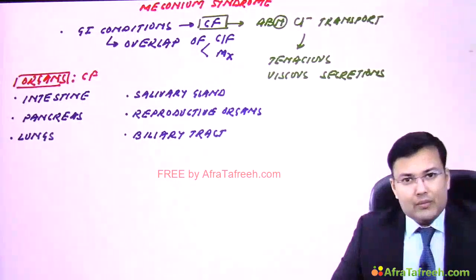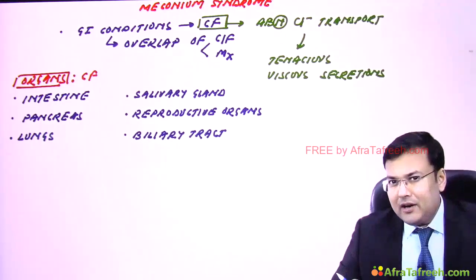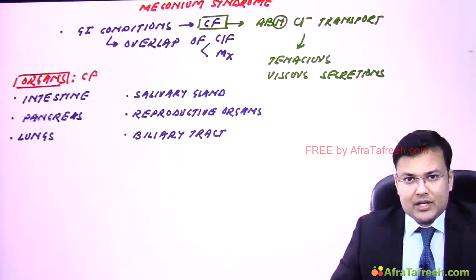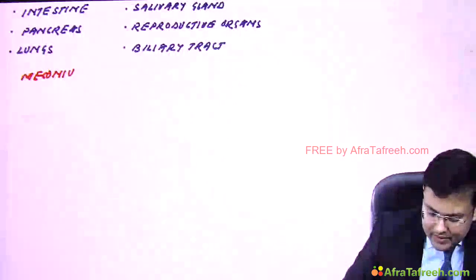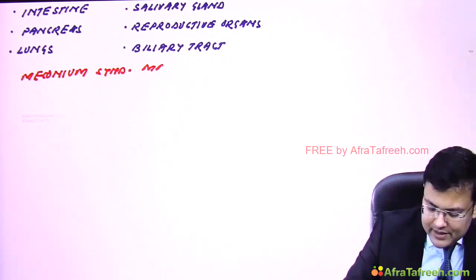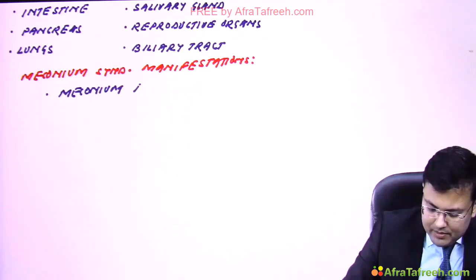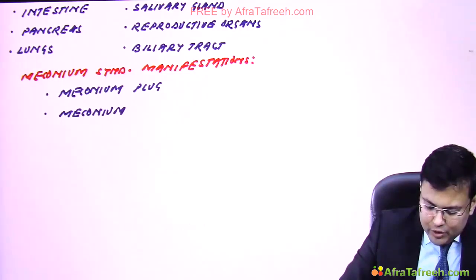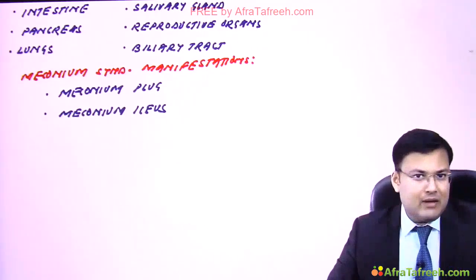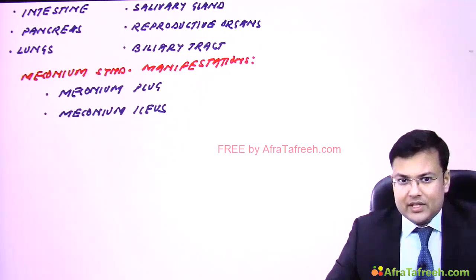So what are the meconium syndrome manifestations? It can lead to either meconium plug, where there is a plug of meconium located in the large bowel leading to large bowel obstruction, or meconium ileus, in which there is small bowel obstruction, as ileus relates to the small bowel.